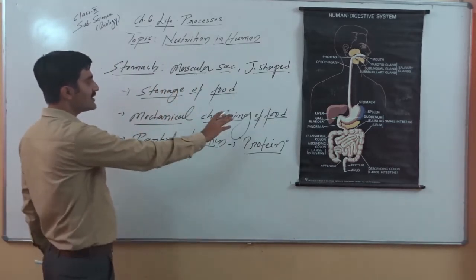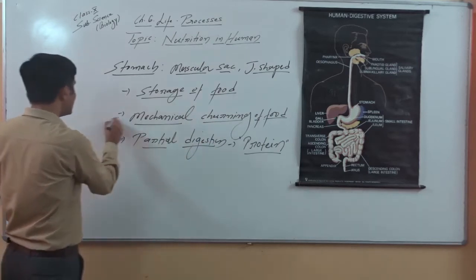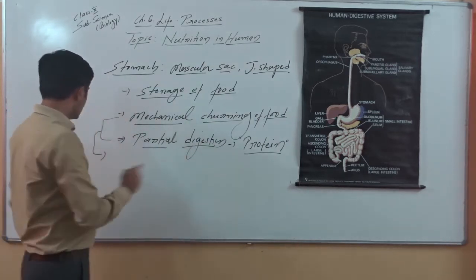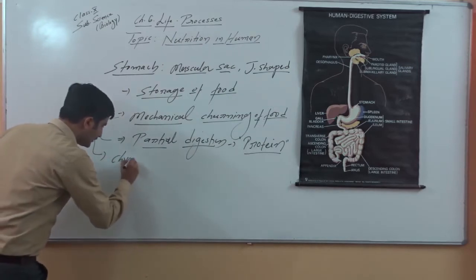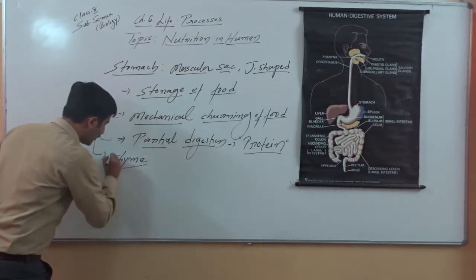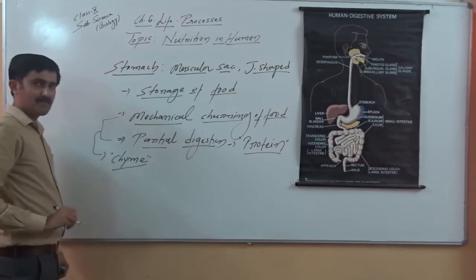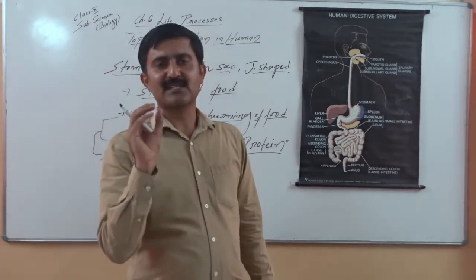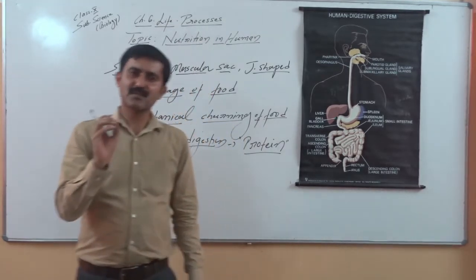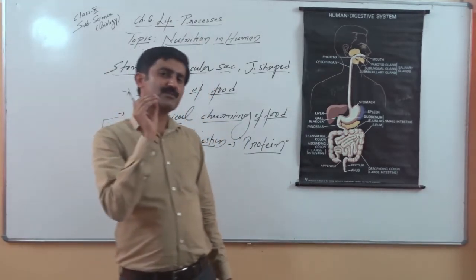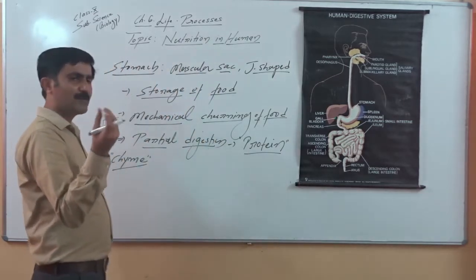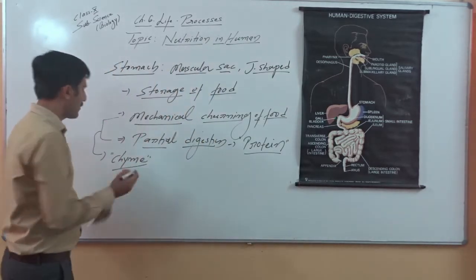This mechanical churning and partial digestion lead to the formation of food that turns into a very soft form, called chyme. So please remember, churning by the muscles of the stomach and partial digestion due to some enzymes lead to the formation of a soft pulp of food, known as chyme.